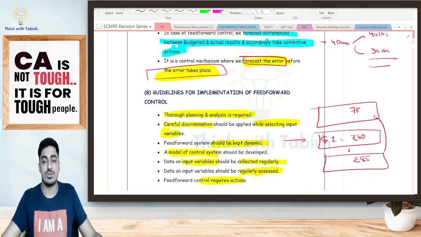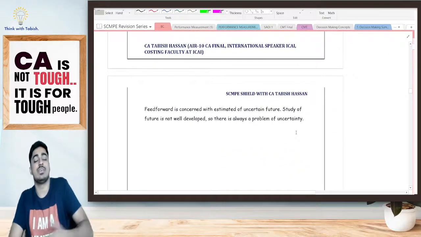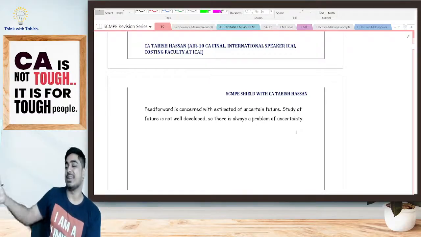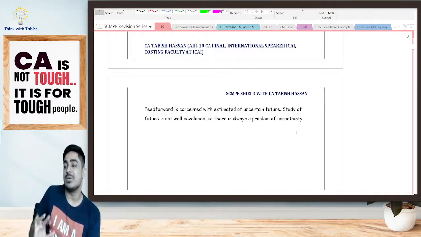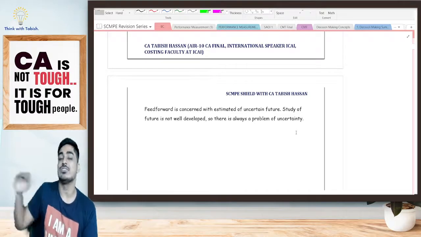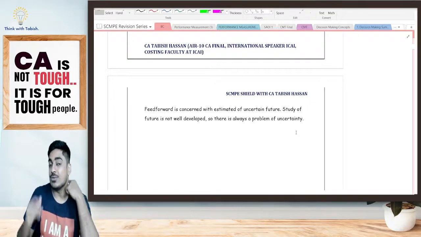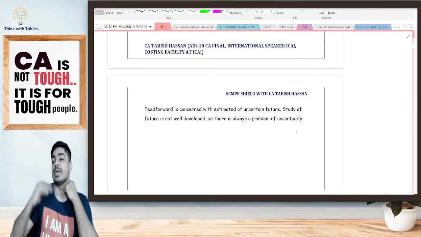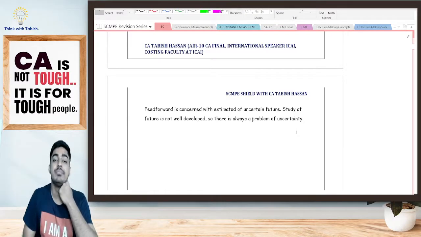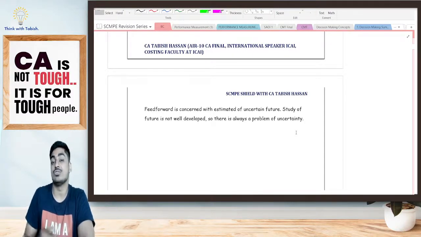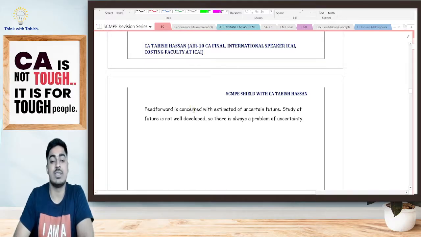There are a few limitations also of feed forward control. Yes or no? What are the limitations, students? I'm anticipating what could go wrong. Now it could happen that I anticipated this mistake is going to happen, and based on it I've taken preventive actions, but that does not happen at all. Say for example, I am assuming that in future my rupee value is going to fall down to 85 rupees. Based on that, instead of buying from the USA, I am buying locally. But in reality, it may happen that the rupee value never fell down. Instead, it became better and went up to 77 rupees. It is going to backfire on us. So feed forward is concerned with estimation of an uncertain future.